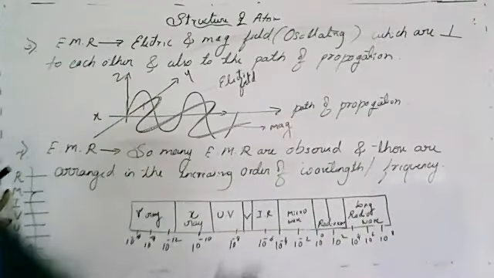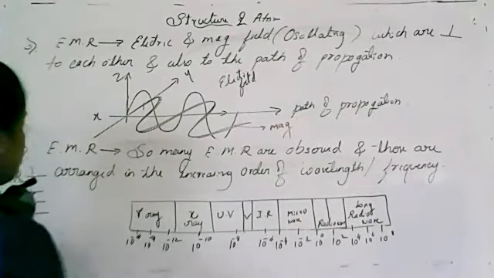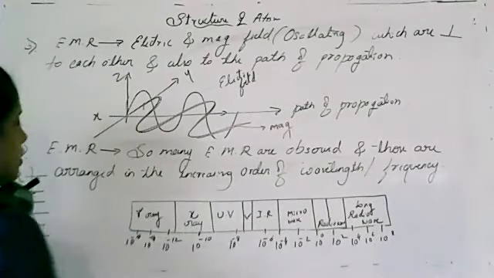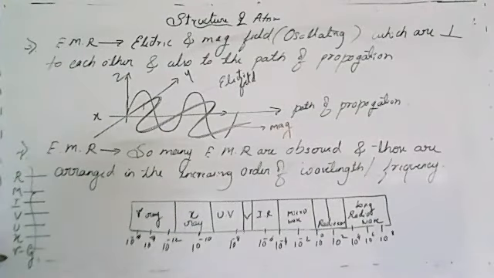And M is for microwave. I is for infrared. V is for visible region. And U is for UV. And next one, X for X-ray and G for gamma. Clear? So that is Radio Mirchi in village under X-ray gun. You can remember it in any way, but this was one form to remember.